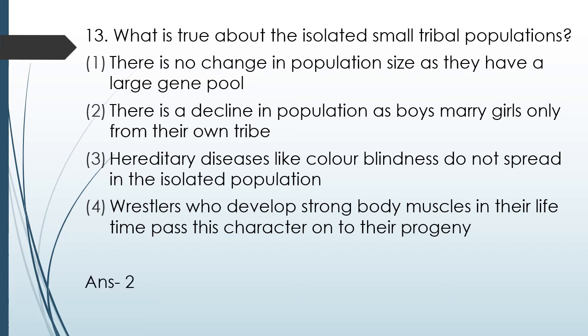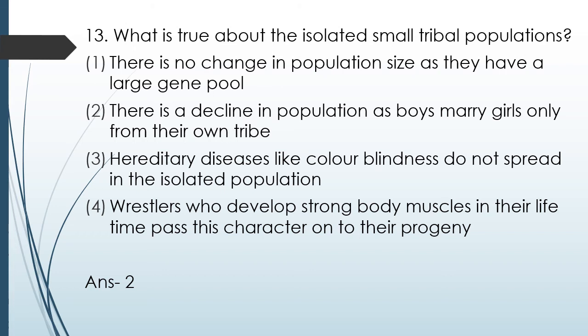There is a decline in population as boys marry girls only from their own tribe. The question itself says it's a small isolated tribal population, so obviously they won't have a large gene pool. So statement 1 is incorrect. In such small tribal population where marriage is occurring within the population, chances of expressing the recessive diseases, especially the sex-linked recessive diseases like color blindness, increase.